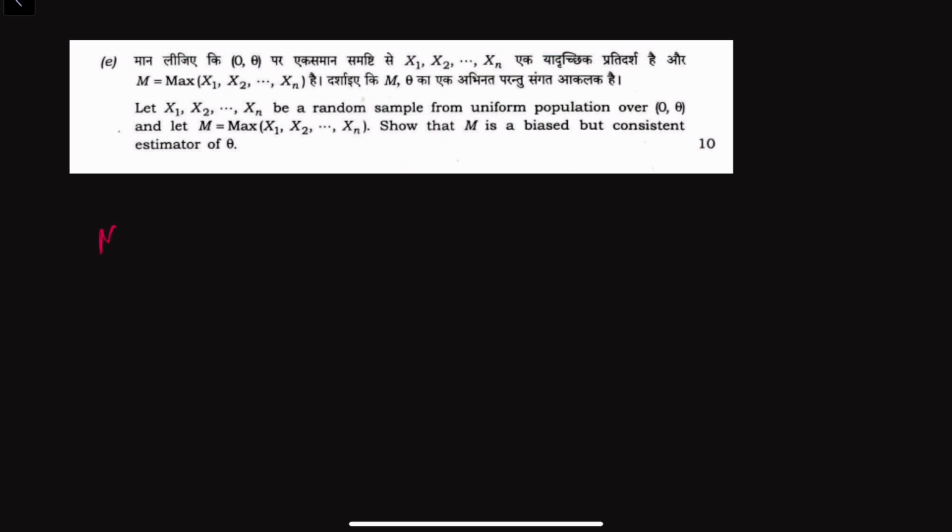First, M is nothing but the maximum of x1, x2, and so on, xn. For uniform (0, theta), the CDF of X is nothing but the probability of X less than or equal to x, so Xi less than or equal to x, which is nothing but x by theta, for 0 less than x less than theta.